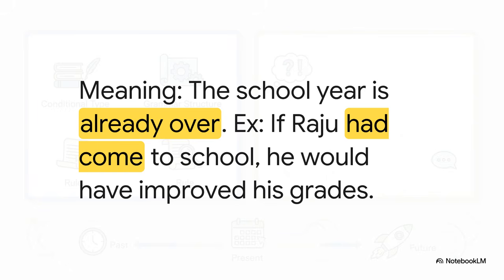And finally, in type 3, we say, if Raju had come to school every day, he would have improved his grades. This one is about the past. It means the school year is already over. Raju did not come regularly, and because of that, he did not improve his grades. We are looking back at a past situation with regret, a situation that can no longer be changed.